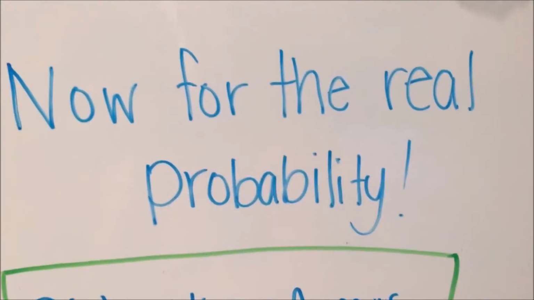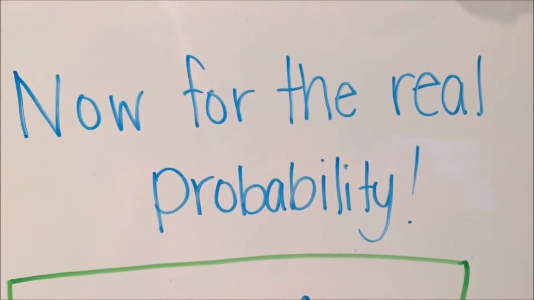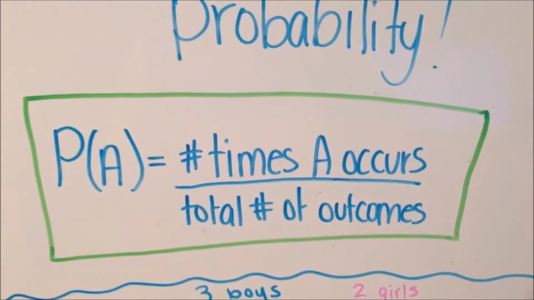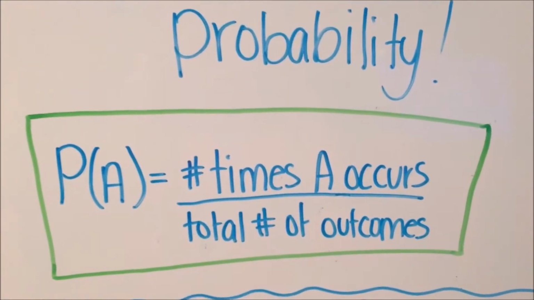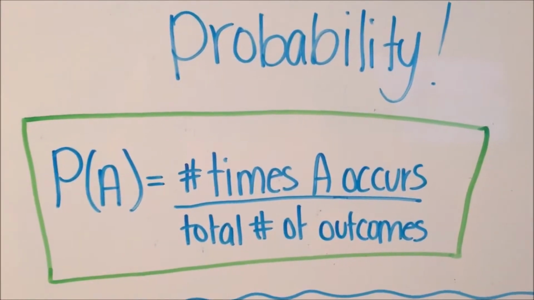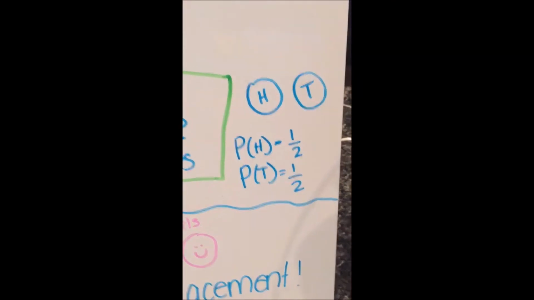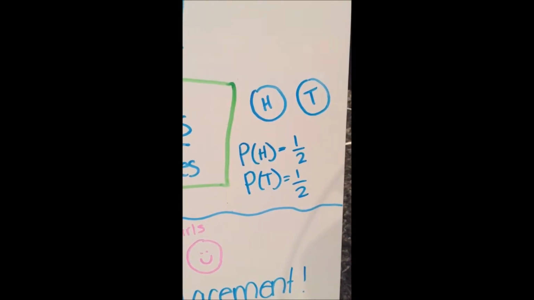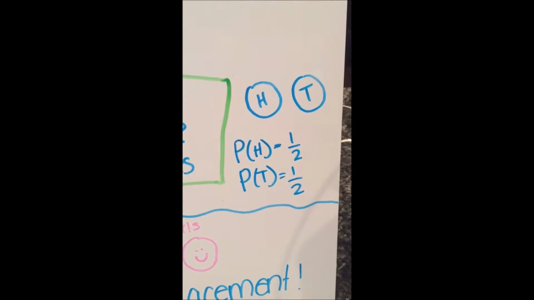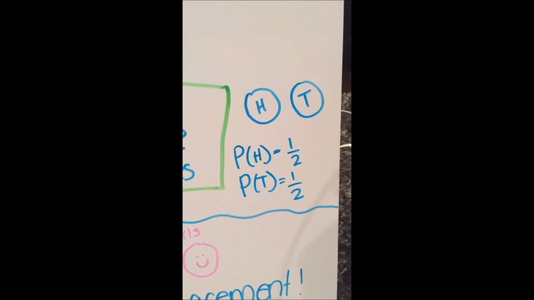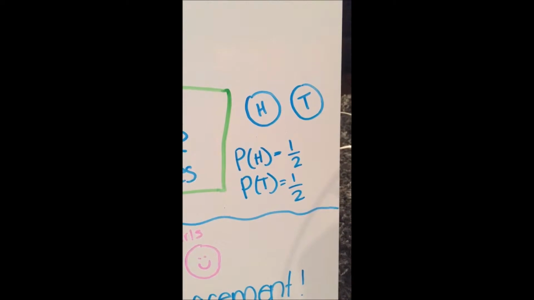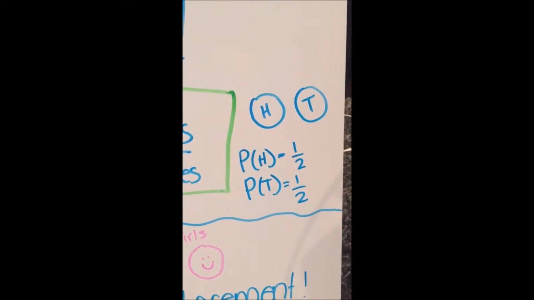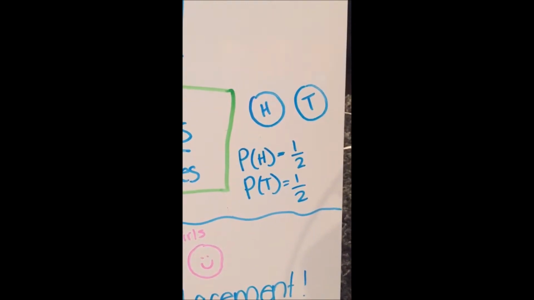Now that we have seen some simple problems, we are going to look at the real probability. Before we get into the problem, we have to see the equation to begin with. Probability is the number of times an event occurs over the total number of outcomes. A simple way to see how this equation works is to look at a coin. A coin has one side that's heads and one side that's tails. So the probability of flipping heads would be 1 over 2 total outcomes, and the probability of flipping tails would be 1 out of 2 total outcomes as well.